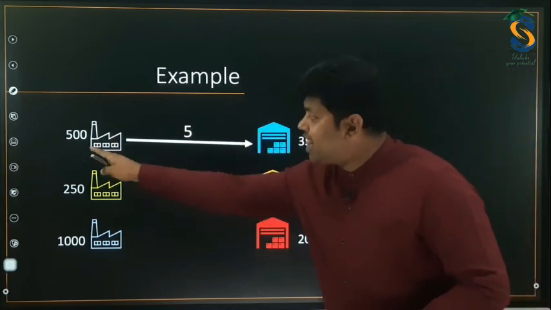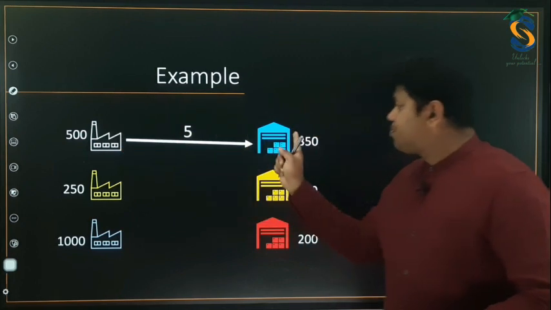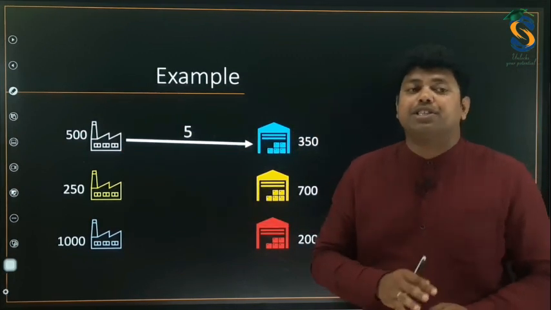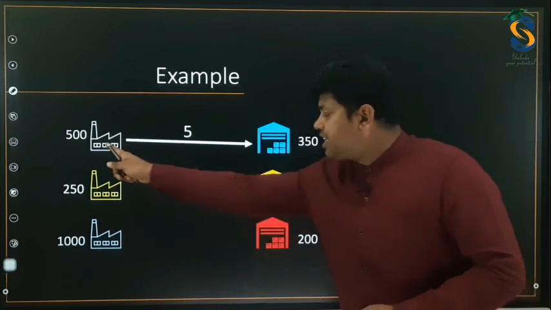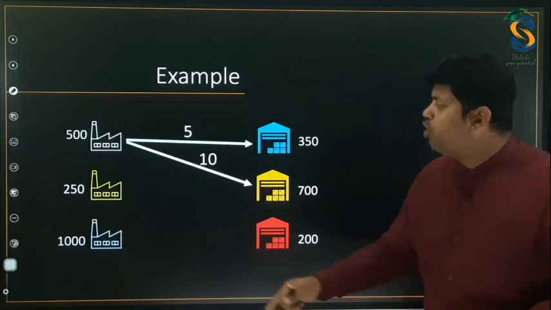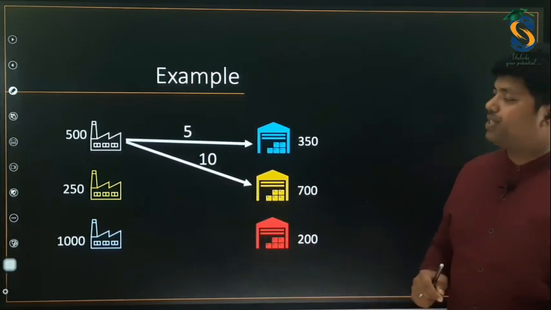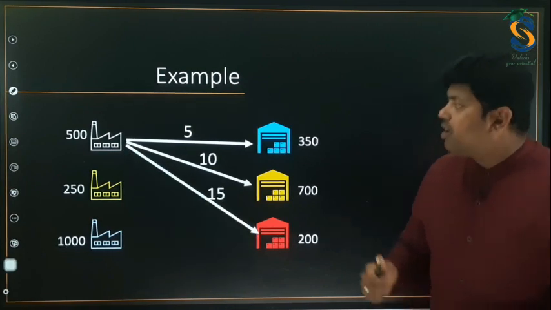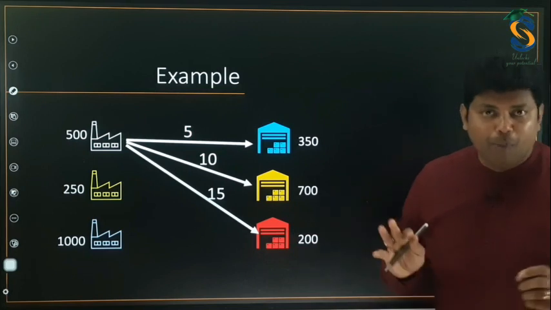To send one bicycle from here to this place, the cost of transportation is 5 rupees. Similarly, from this factory to another warehouse, assume the transportation cost per unit is 10 rupees, and similarly 15 rupees. This is from the first factory. I hope you understand it.